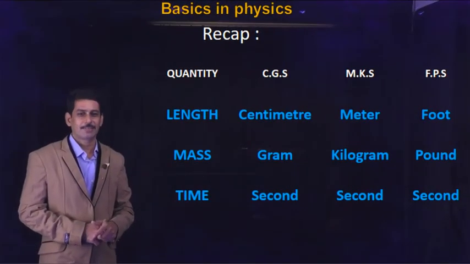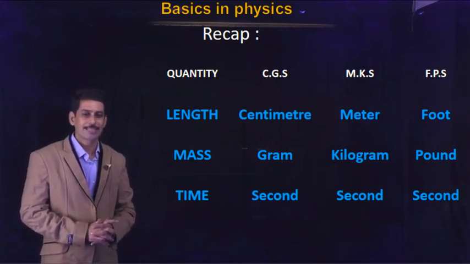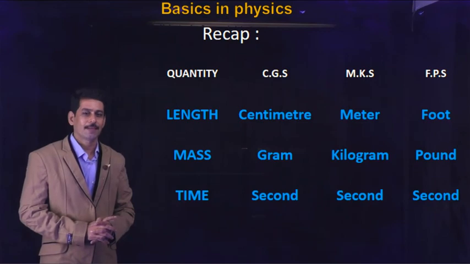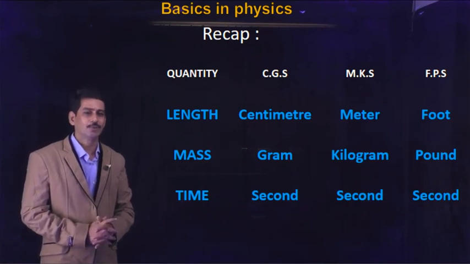Now let us recap the different systems of units. We already discussed these three systems of units: CGS, MKS, FPS. CGS is centimeter, gram, second. MKS is meter, kilogram, second. FPS is foot, pound, second.